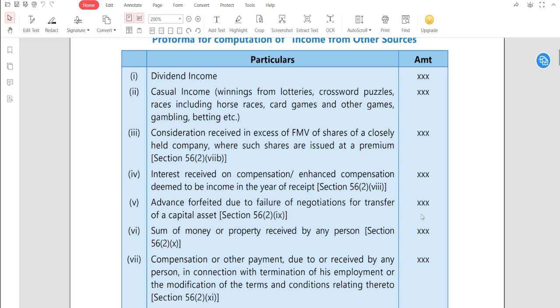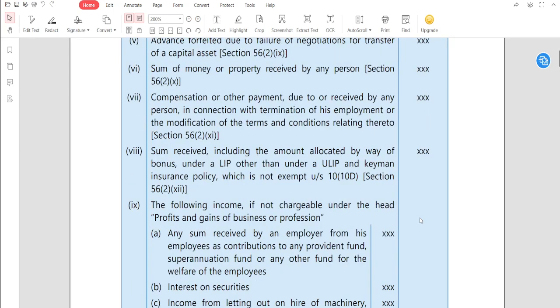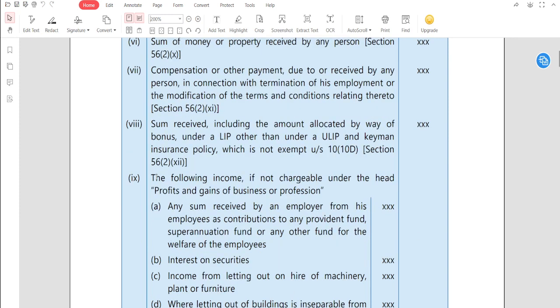Now next is employees' contribution towards a staff welfare scheme. Okay, employees' contribution towards a staff welfare scheme. क्या बोला अभी मैंने, employees' contribution towards a staff welfare scheme. So देखो यहाँ पे लिखा है, the following income, if not chargeable under the head profits and gains from business, then any sum received by an employer from his employee as a contribution towards the provident fund or welfare of the employee.